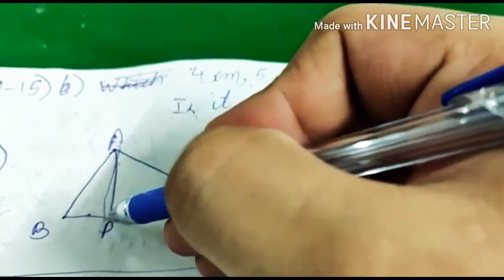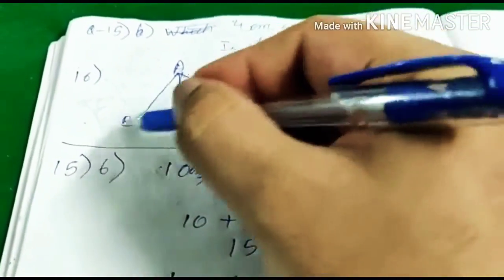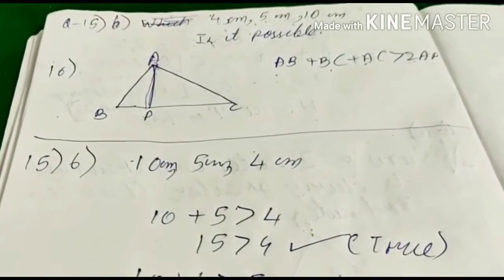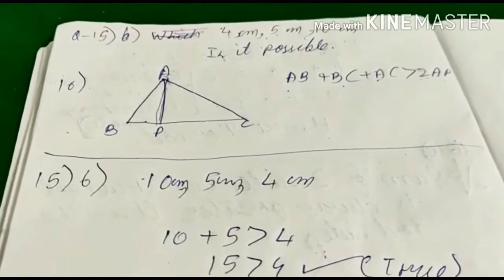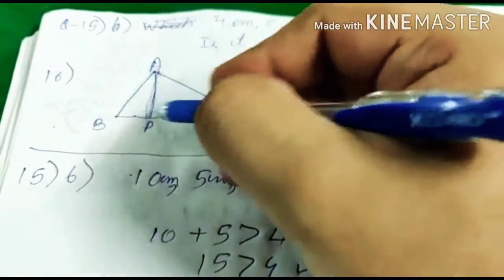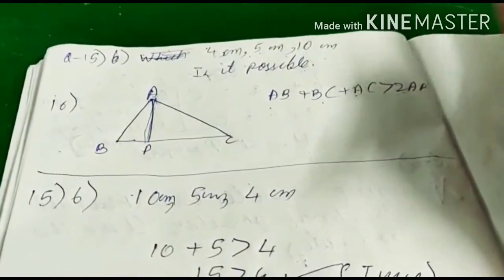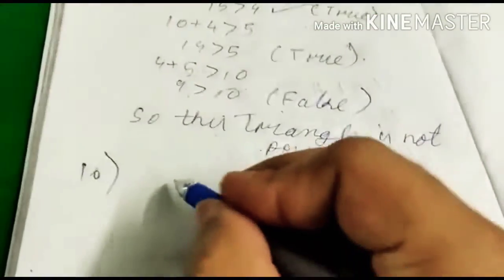Very clear, because AP is coming in two triangles, APC and ABP. This AP is common to both the triangles, so we will take two triangles.